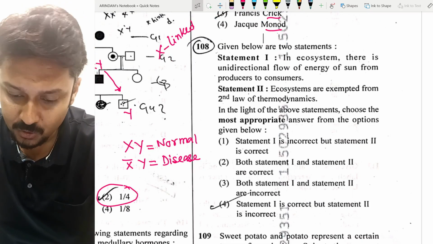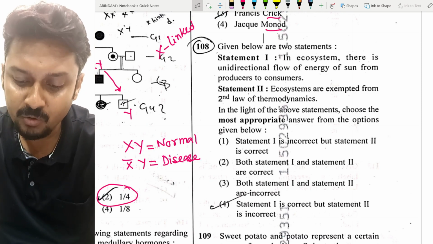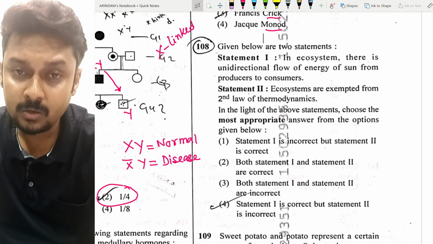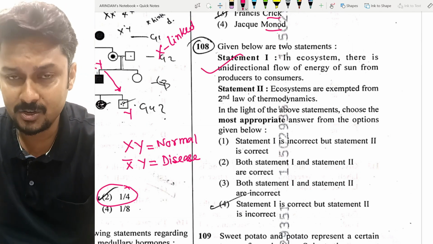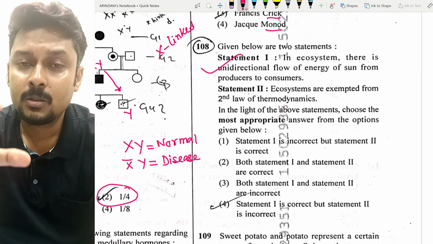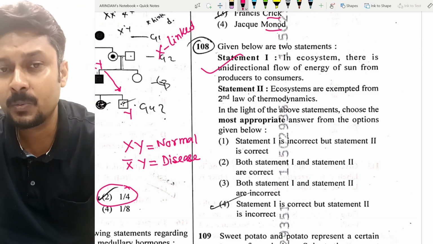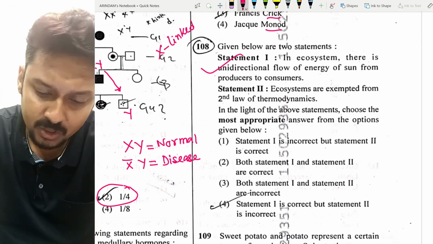Statement 1, statement 2 based question. In statement 1 it's given that in an ecosystem there is unidirectional flow of energy of the sun from producer to the consumer. Obviously that is correct, because in one direction from the sun the input comes, then the solar input is received by the plant, they do photosynthesis. From the producer to the consumer level, the energy gets transferred. So statement 1 is correct.